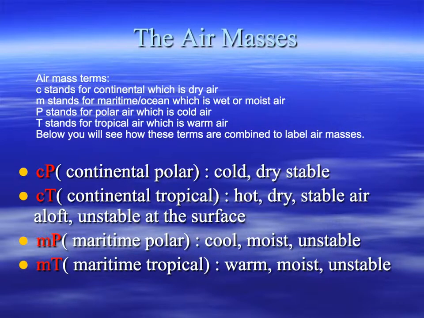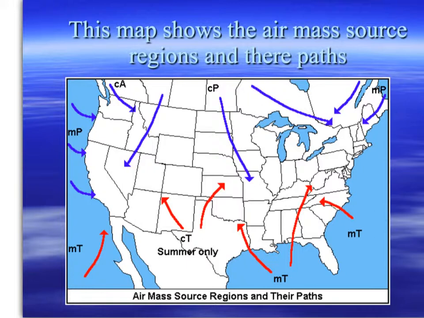Now, we're down here close to the Gulf of Mexico. Being where we are, affected by the Gulf of Mexico and the Gulf Stream, most of our weather is going to be affected by a maritime tropical air mass. So this map shows the air masses that affect the major regions of the United States. Down here in the southeast, good old Georgia, we got air currents that are affected by the Gulf Coast and the Gulf Stream. Since this is warm water, it's going to be maritime, and since we're close to the equator, it's going to be tropical. So our weather is greatly influenced by maritime tropical.